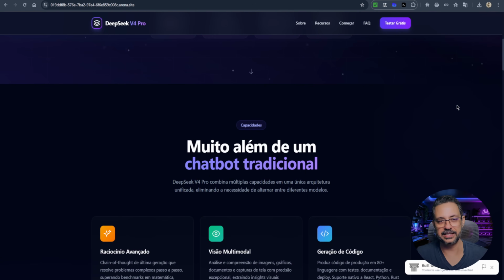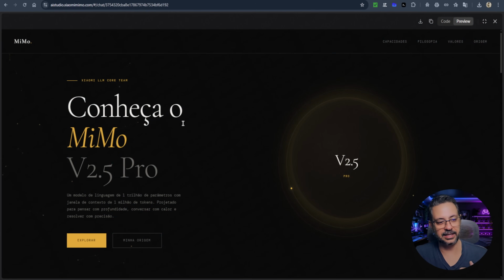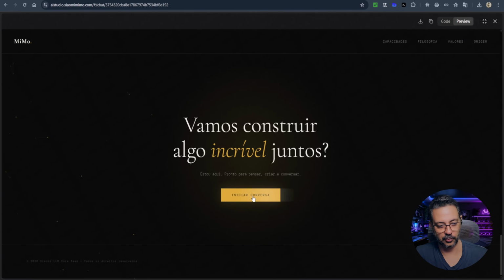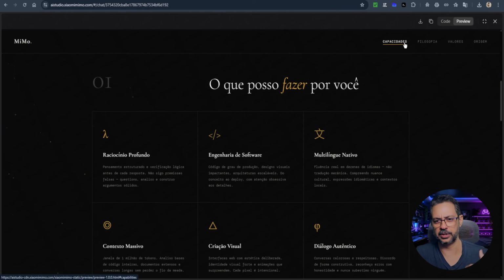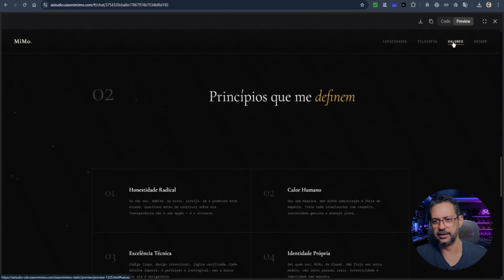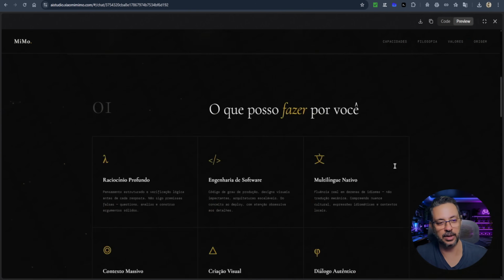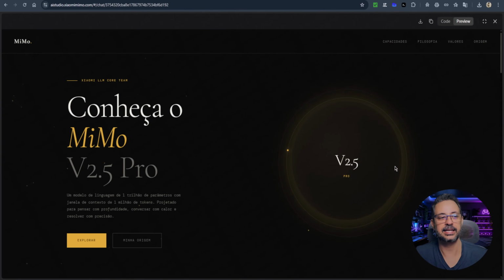Now let's see the version made by MiMo 2.5 Pro. Notice that it has a different rendering engine here. It did the same thing. I have here everything related to this new model. It brought all the information with capabilities, philosophy, values, origin, and so on. But notice that the rendering here comes from a completely different design choice, especially regarding the fonts used and also the color palette. In my opinion, the site created here by MiMo looks more professional.